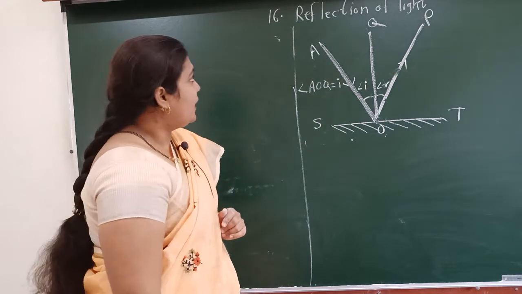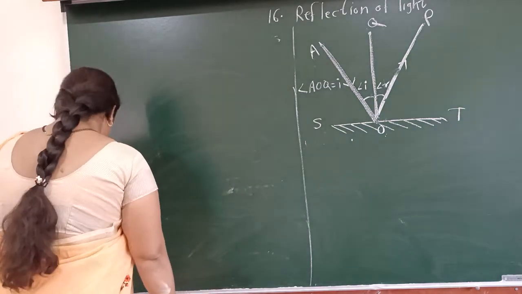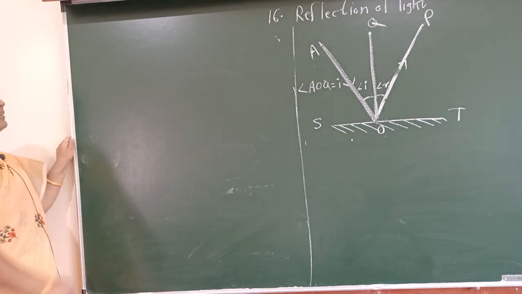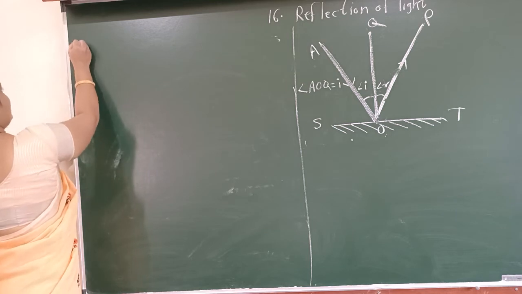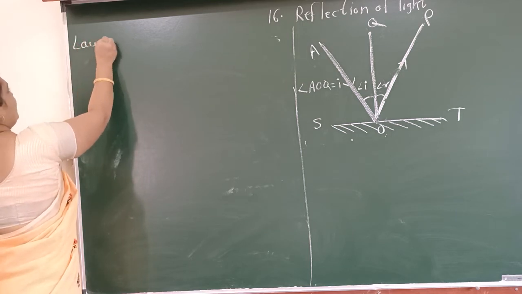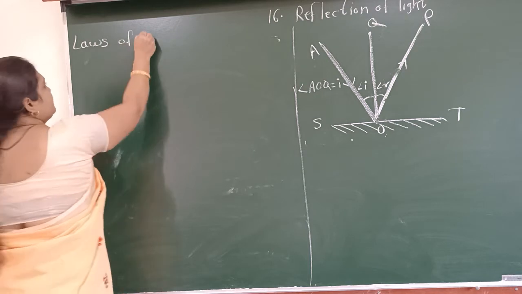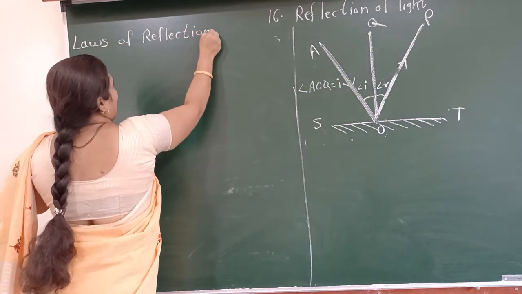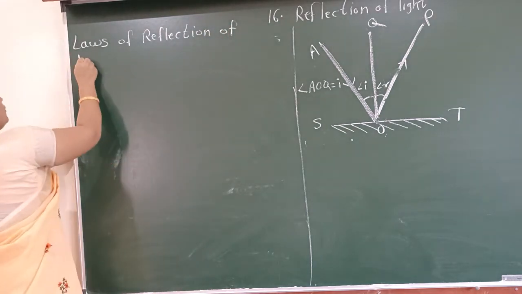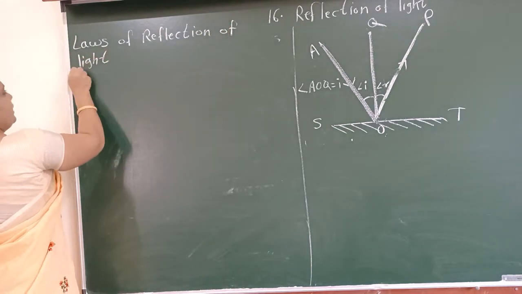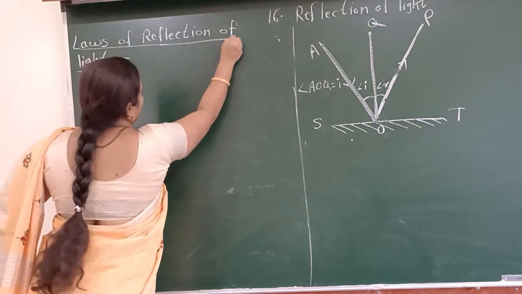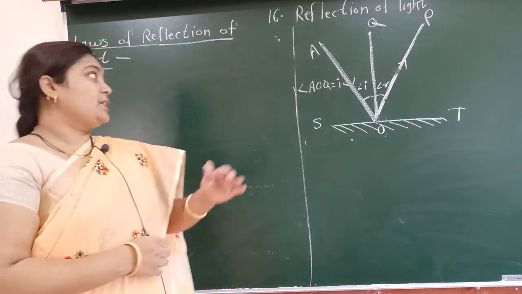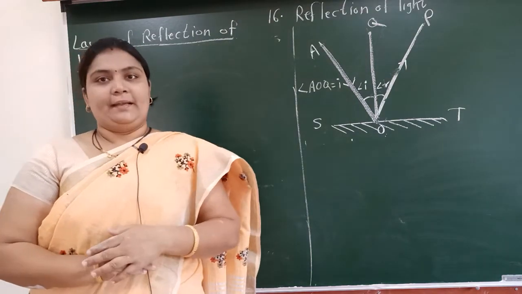Now we are going to learn the different laws which are related to reflection of light. It is also very important. Laws of reflection of light. Write down the heading. Laws of reflection of light. Now, students, there are three important laws which are related to reflection of light.